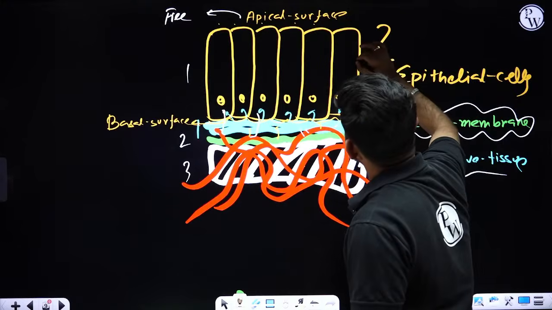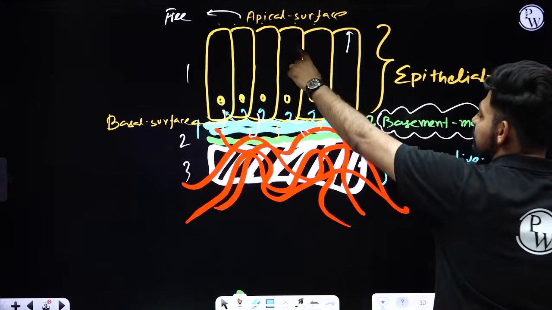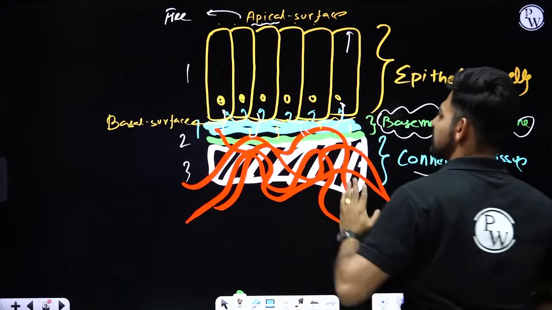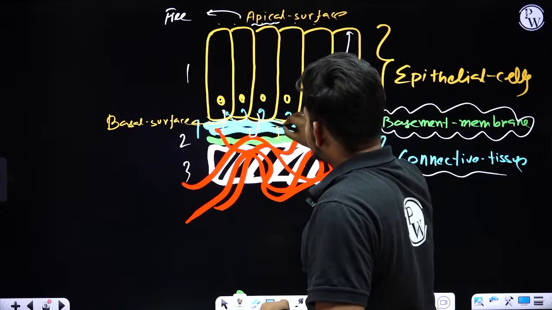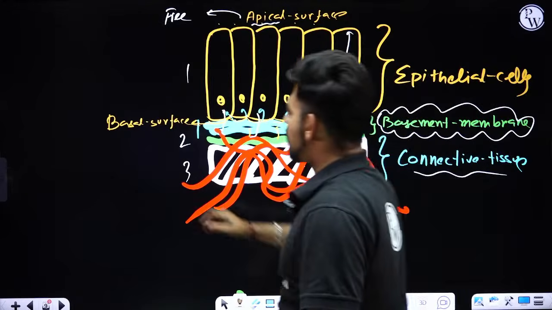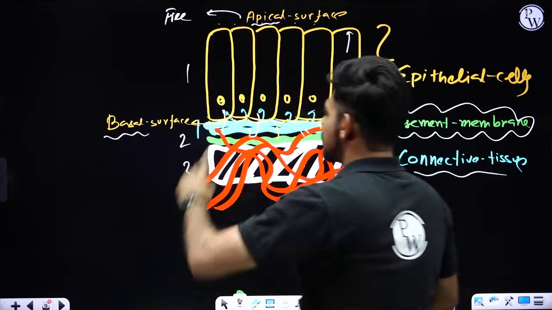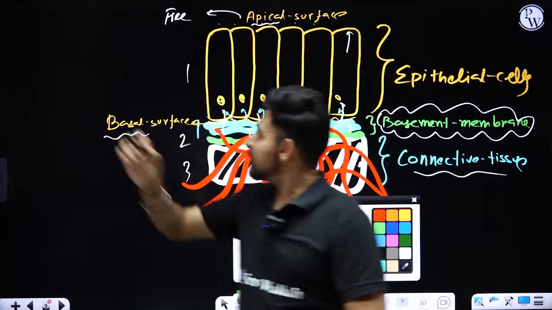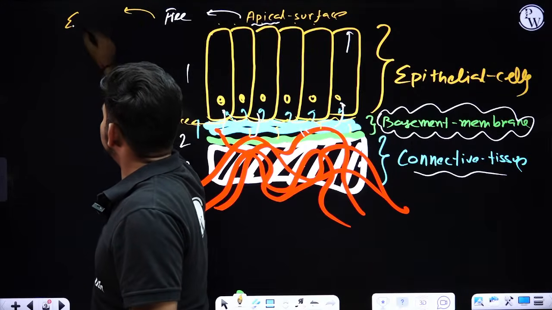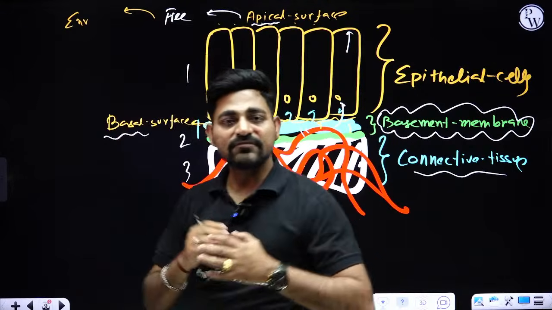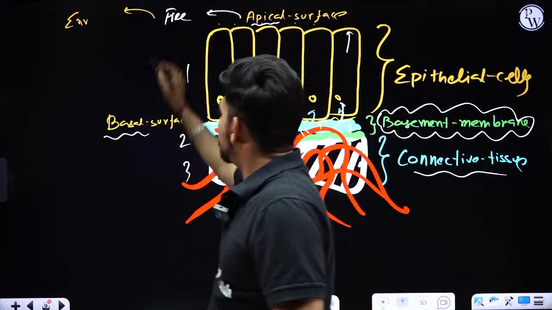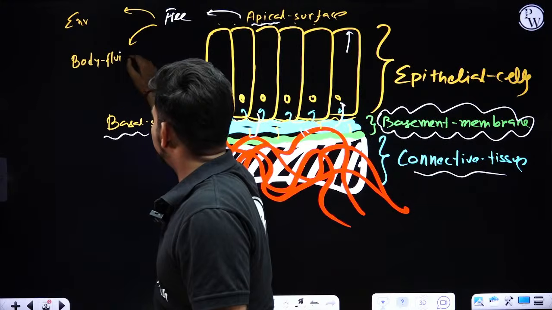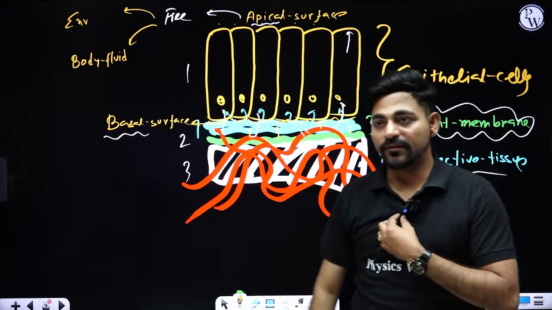And the free surface of epithelial cells, we call the apical surface, and this locked surface, the basal locked surface, is called the basal surface. Now if this free surface is your skin, it will interact with the environment, or if that free surface is inside your body, it will interact with your body fluid, right? Okay.